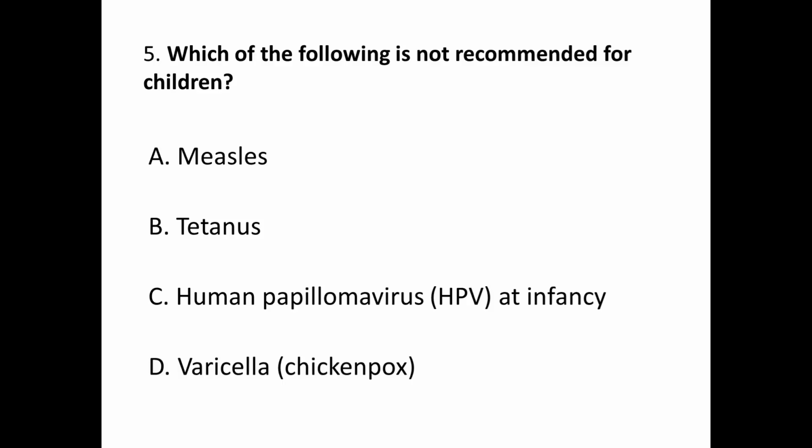Question number 5. Which of the following is not recommended for children? A, measles. B, tetanus. C, human papillomavirus at infancy. And D, varicella. C, human papillomavirus at infancy is the correct answer.